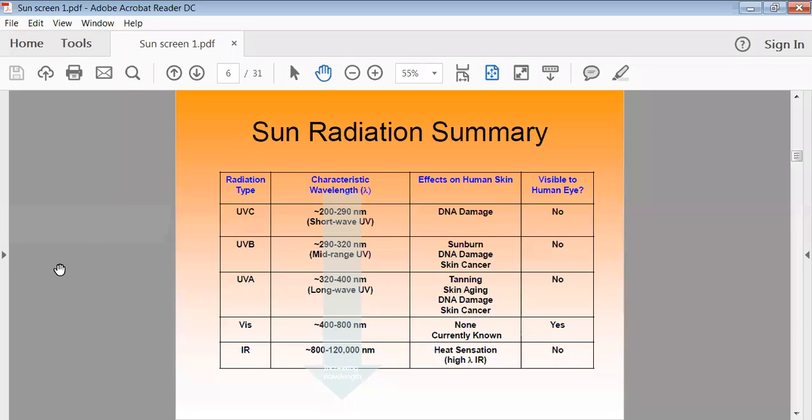Then the last one is the little bit less damaging rays from the ultraviolet rays. They have a 320 nanometer to 400 nanometer wavelength. They have the ability to tan your skin, and they can cause skin aging. Then DNA damage may be possible, as well as skin cancer. So it depends on your exposure. If you have longer exposure, only then is it possible to have skin cancer or DNA damage. But most probably tanning is possible by normal exposure.